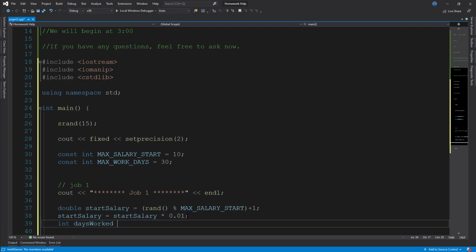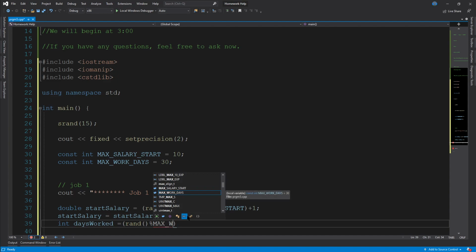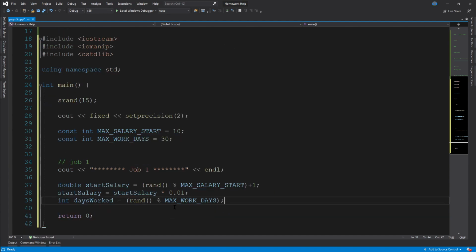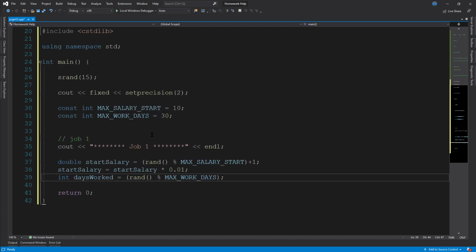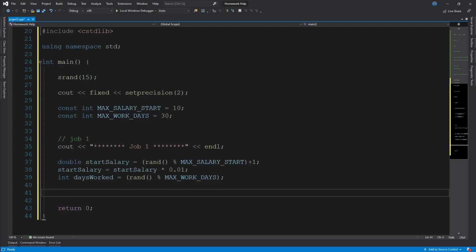And then for the days worked, we just do the same thing, equals rand remainder max work days. And now we're ready to start our loop. So the first loop she wants is a for loop.